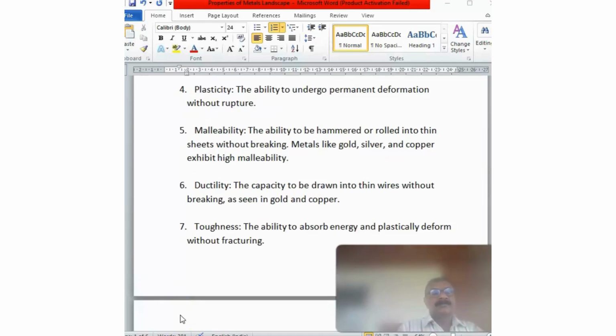Now, what is the plasticity of steel? The ability of the metal or steel to undergo permanent deformation without rupture.